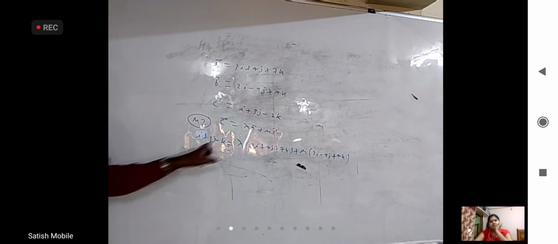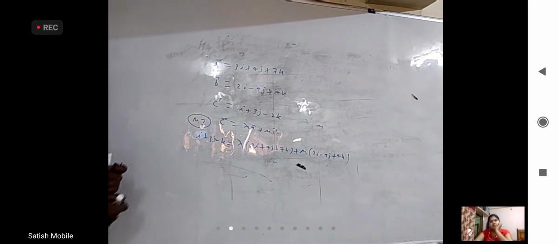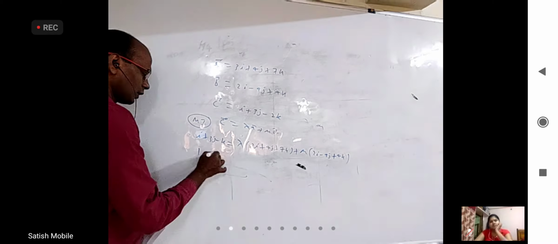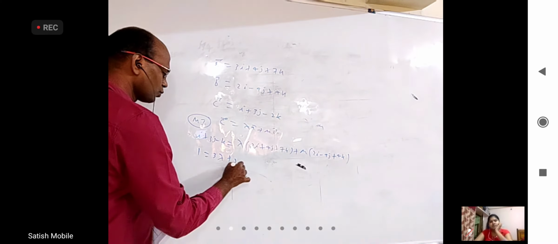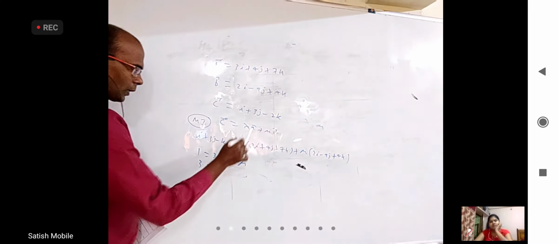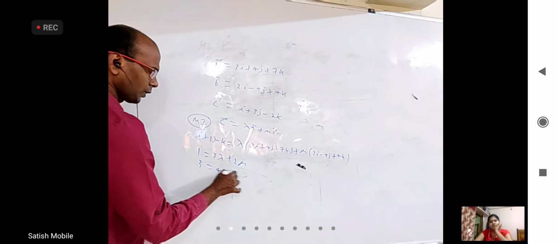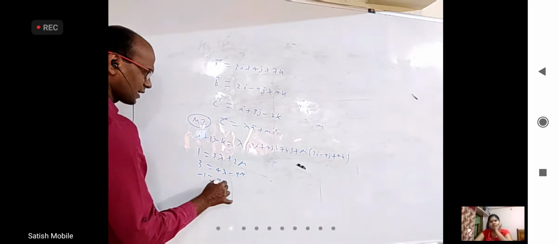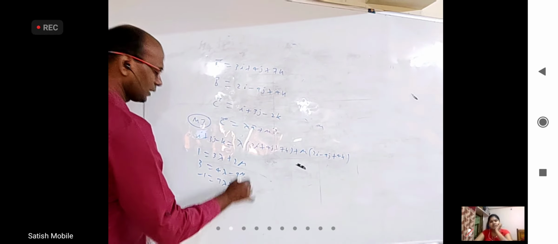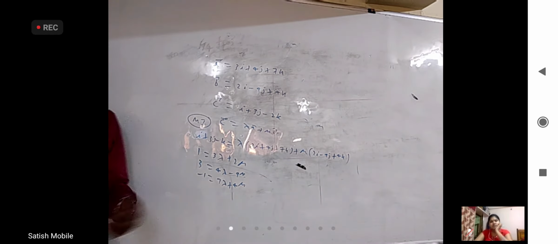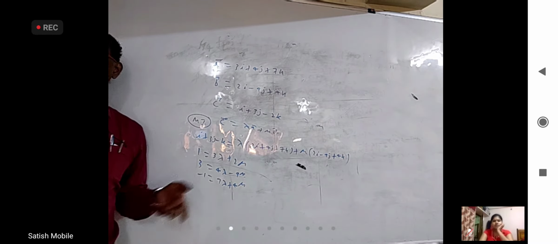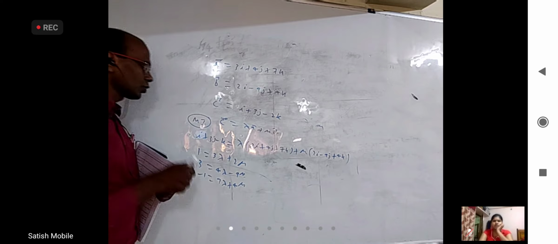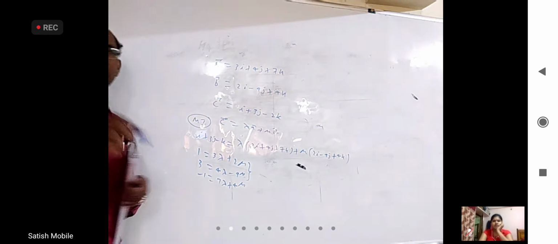Now I can compare coefficients. If I compare i coefficients, I'll get 1 here, here I'll get 3 lambda, there I'll get 2 mu. Here 3, here 4 lambda minus 9 mu. This is minus 1, this is 7 lambda, this is 4 mu. I'll get 3 equations. But how many unknowns do I have? Only 2. So I don't need 3 equations to find lambda and mu. 2 is sufficient for me. So solve these 2, you will get lambda and mu.